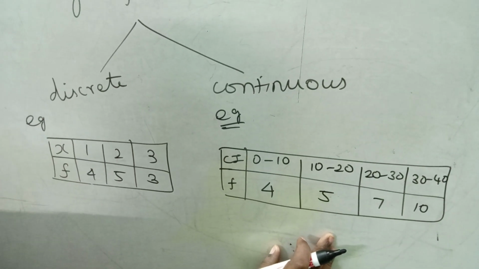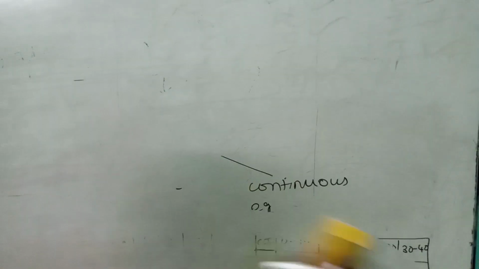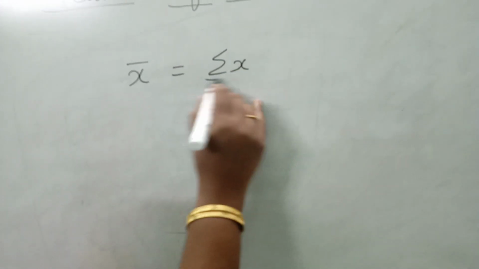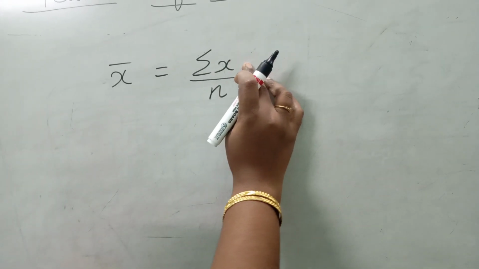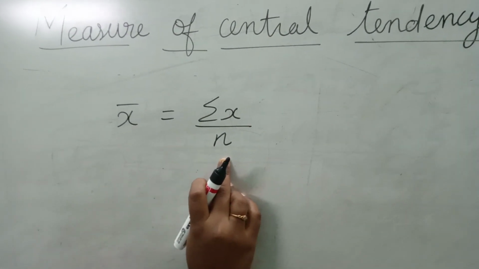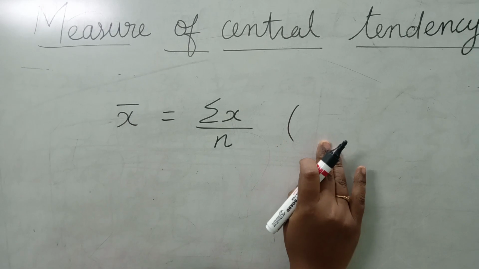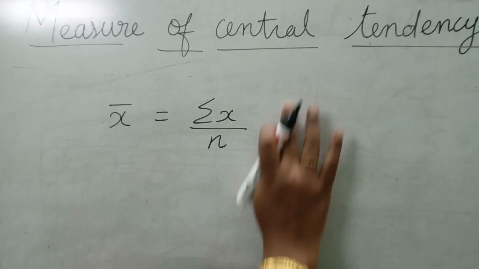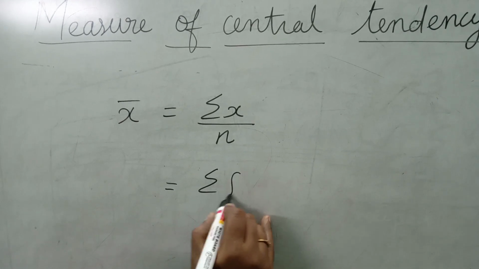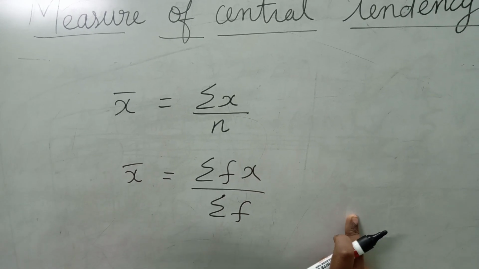Now we will see what is arithmetic mean. Arithmetic mean is denoted by x bar, which is equal to sigma x by n. Sigma x is nothing but sum of the series. Here n stands for number of series. This formula is only for ungrouped data or raw data or individual data. Another formula is sigma fx by sigma f. This is for continuous and discrete data.